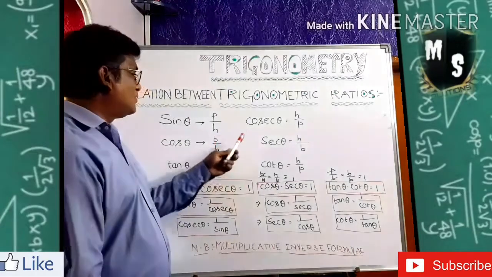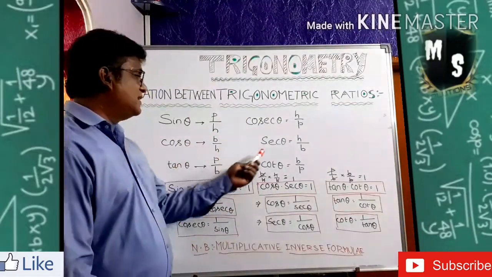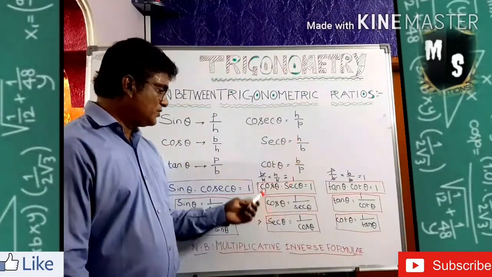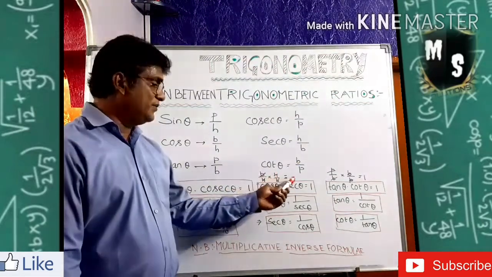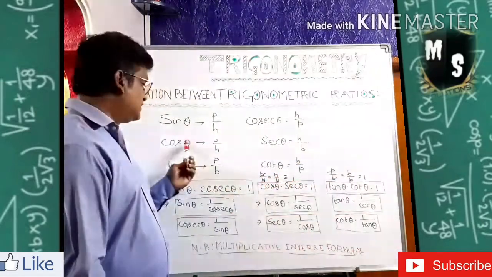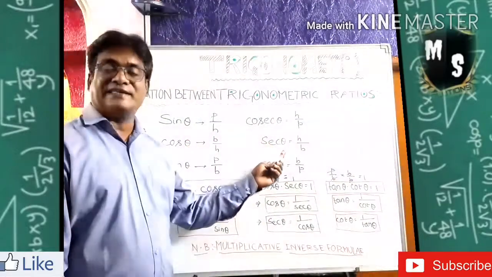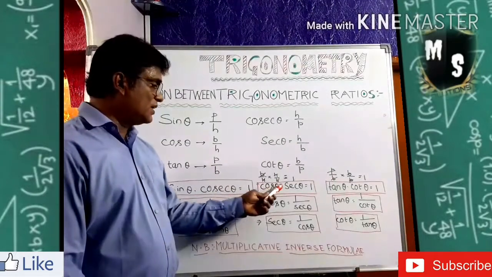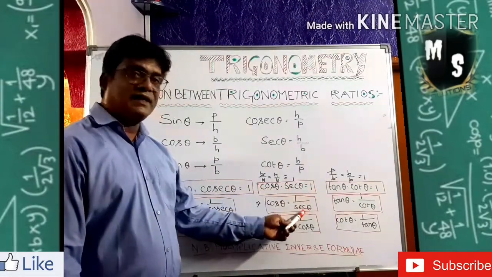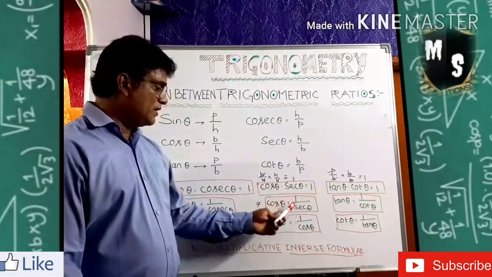Similarly, you see cos theta is B by H, sec theta is H by B. So when I multiply B by H into H by B, it cancels and gives you 1. So cos is the multiplicative inverse of sec, and sec is the multiplicative inverse of cos. So what is cos theta? It is 1 by sec, and what is sec theta? It is 1 by cos.